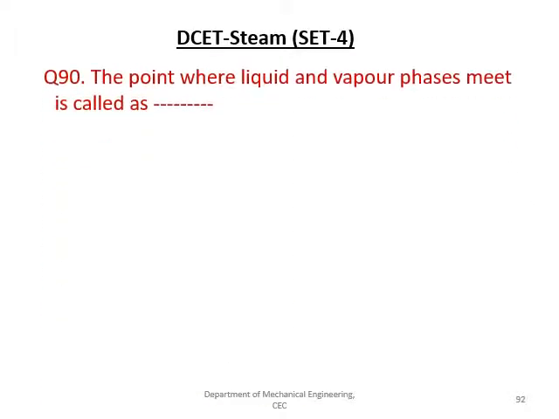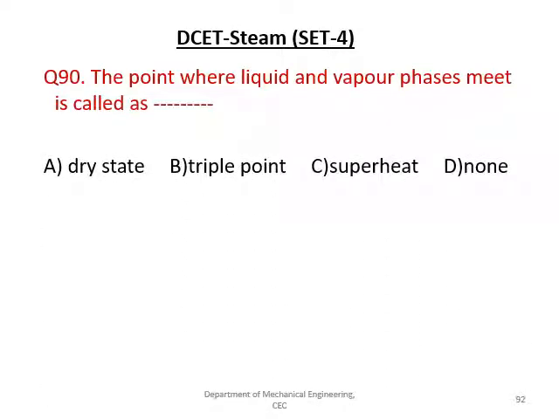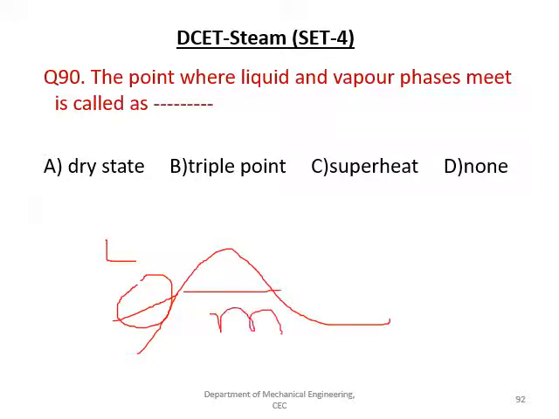Next question is, the point where liquid and vapor phases meet is called as, given options, dry state, triple point, superheat, none. So the curve if I draw, this is the liquid one, this is the region where I am having the mixture, and this is I have got a completely superheated state.